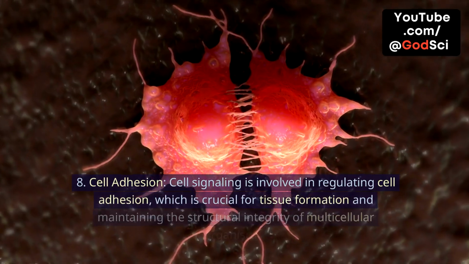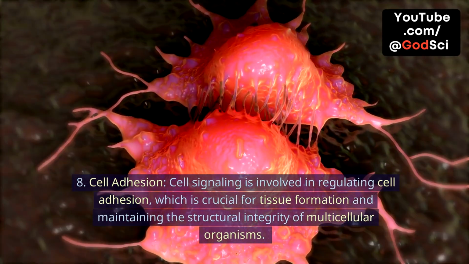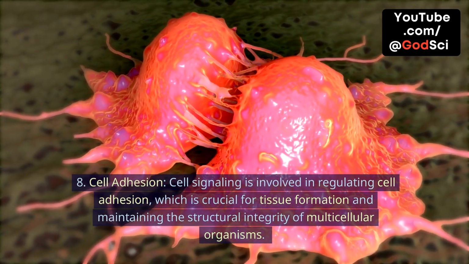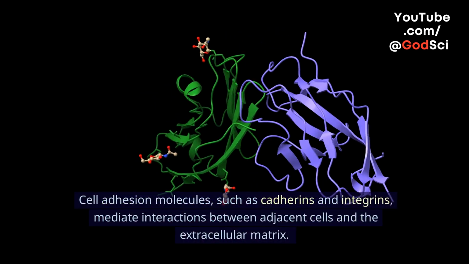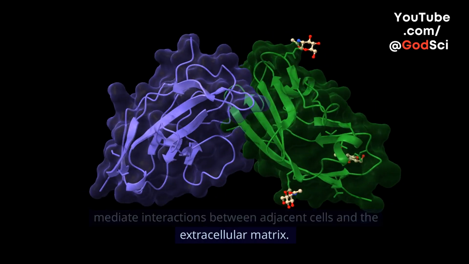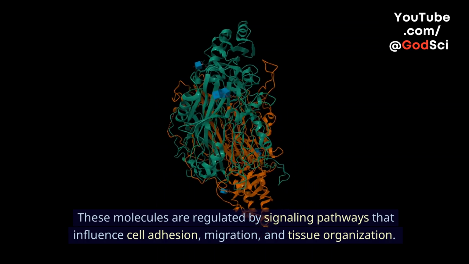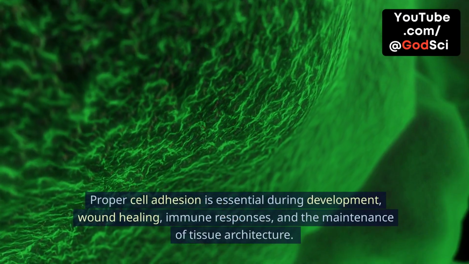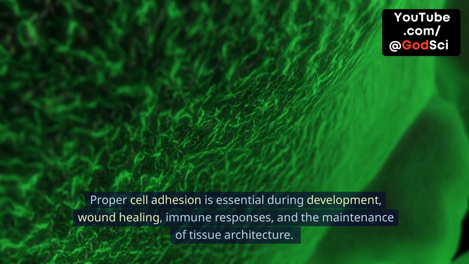8. Cell adhesion. Cell signaling is involved in regulating cell adhesion, which is crucial for tissue formation and maintaining the structural integrity of multicellular organisms. Cell adhesion molecules, such as cadherins and integrins, mediate interactions between adjacent cells and the extracellular matrix. These molecules are regulated by signaling pathways that influence cell adhesion, migration, and tissue organization. Proper cell adhesion is essential during development, wound healing, immune responses, and the maintenance of tissue architecture.